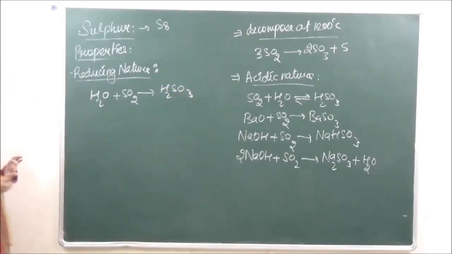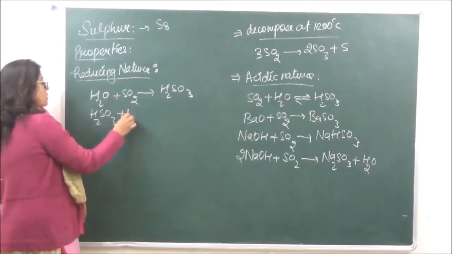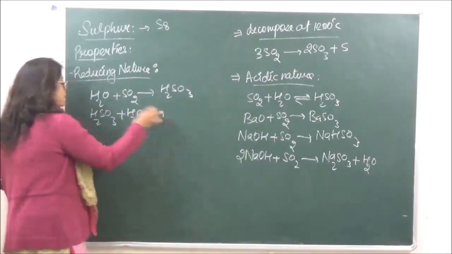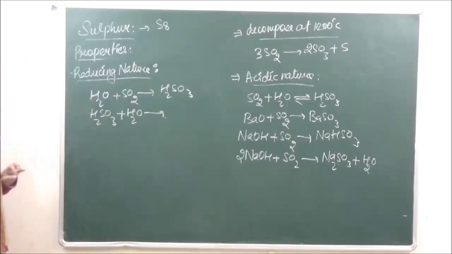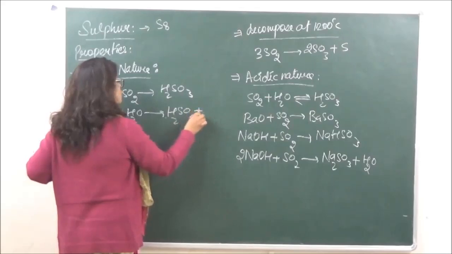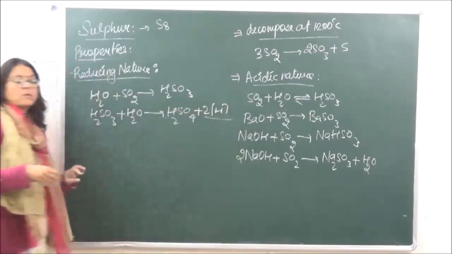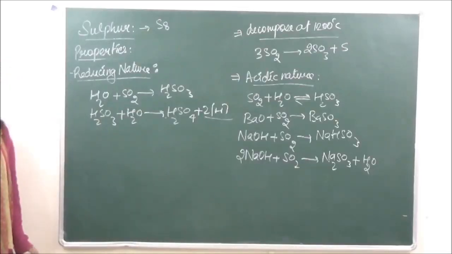Now this H2SO3 further reacts with water to give us nascent hydrogen: H2SO4 plus 2H. This nascent hydrogen is going to be responsible for the reducing property of sulfur dioxide.